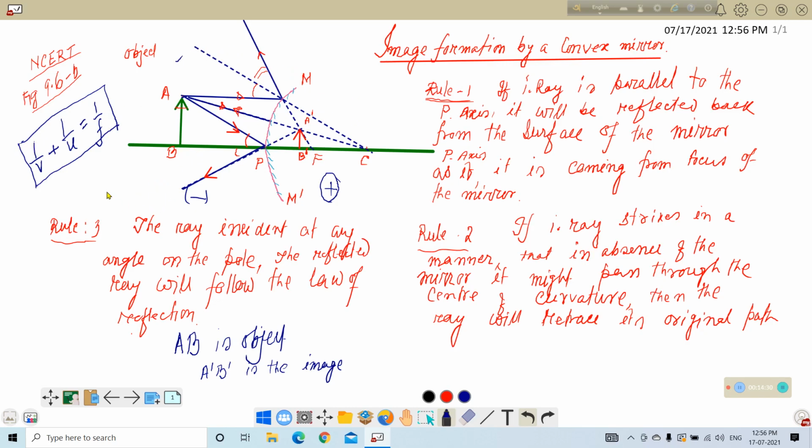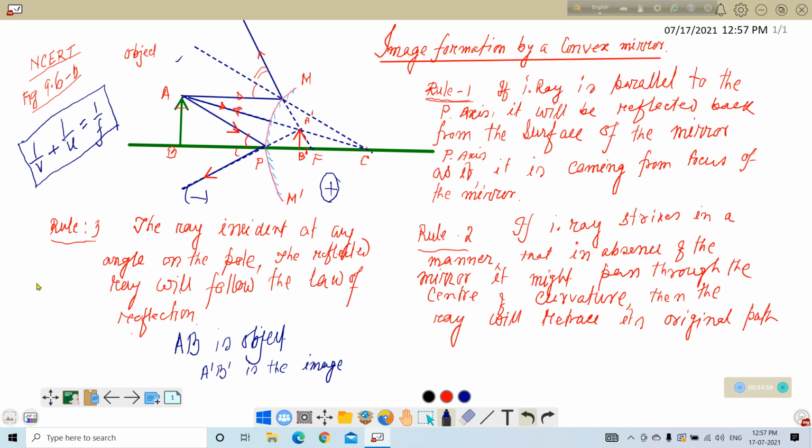Though in the NCERT book, only the case of concave mirror has been discussed. You may consult another book, or after completion of this syllabus, I may give you the note of that particular topic. So, in case of image formation by a convex mirror, usually the object distance is negative.